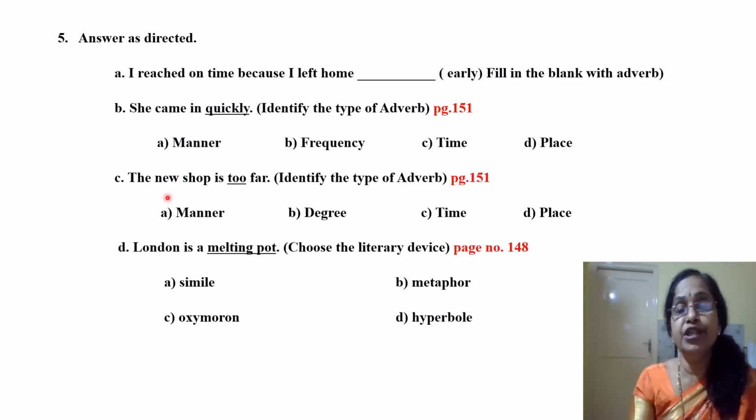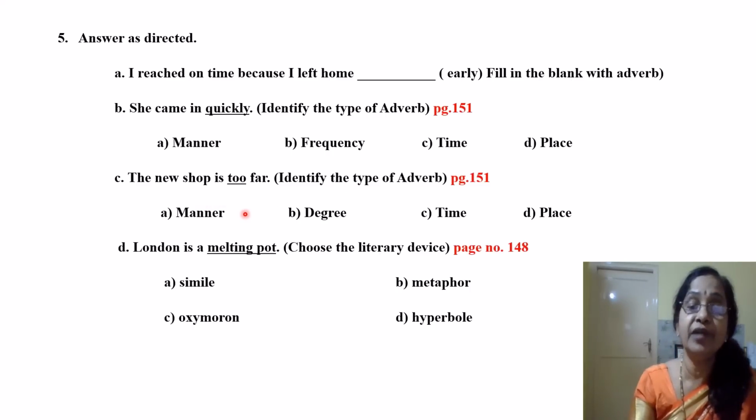See, the new ship is too far. How? Identify the type of adverb. Here also you have to identify the type of adverb. So, too far, it is telling the degree. How far? Means it is too far. Very strong. Very is also another adverb which describes the degree or intensity. The other word for degree is intensity. So, it tells too far. Too is the adverb of degree. That is your answer. You can refer to all the types of adverbs on page number 151.